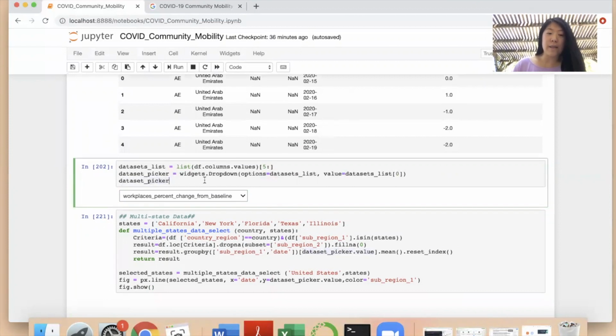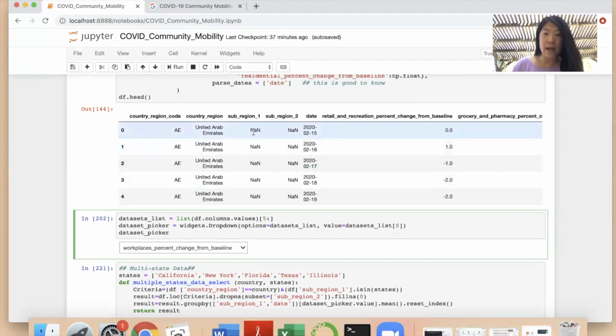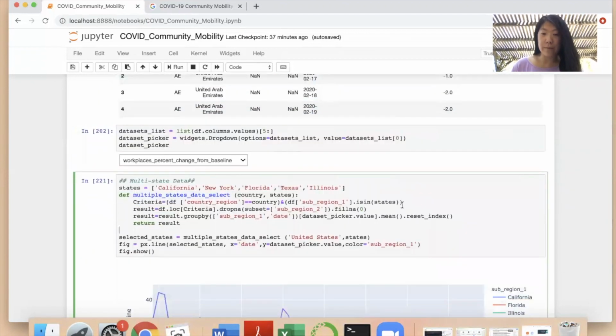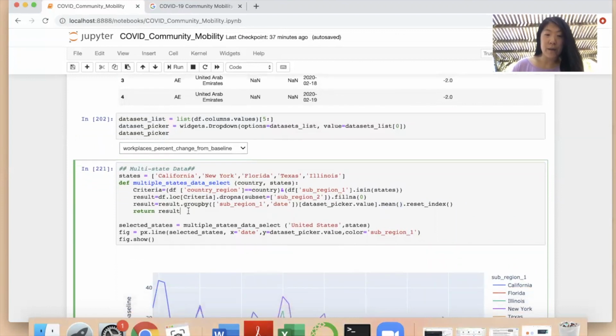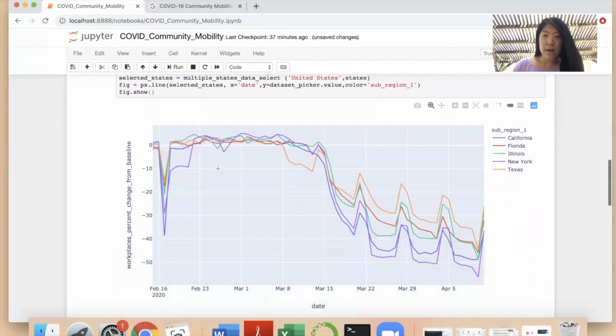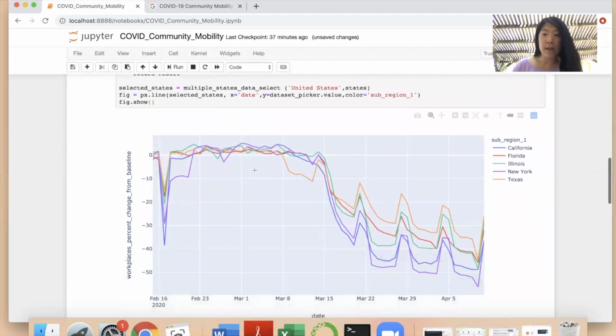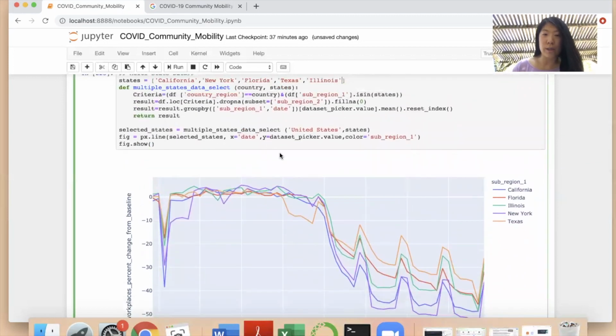So at first, let's start looking at the state level. As you can see in the original data set, these numbers are detailed to the state and the county level. So for each state, I take the mean value of the county level data, and again we use the group by function here. I'm gonna plot a line, click on run, workplaces. Here I select only 5 states just to simplify this process. Of course, you can add more just by adding more to this list.